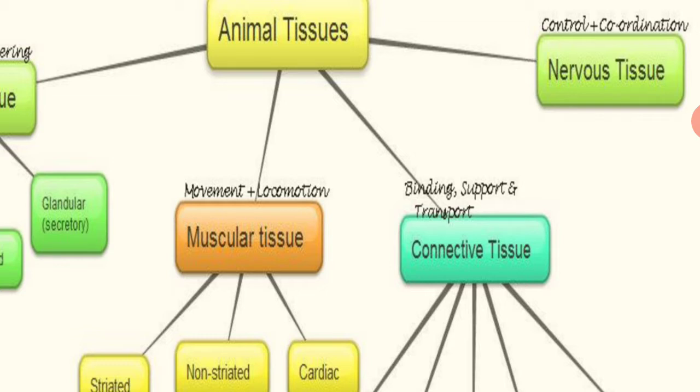The fourth one is known as the nervous tissue. As we know, the responsibility of the nervous tissue is the control and coordination of the entire body, organs as well as the animal body.